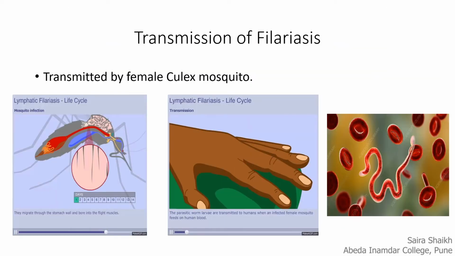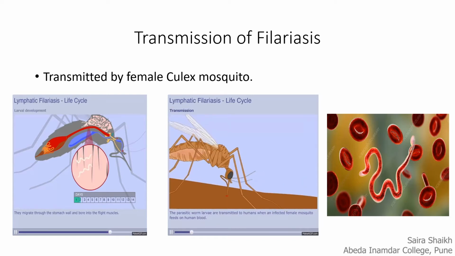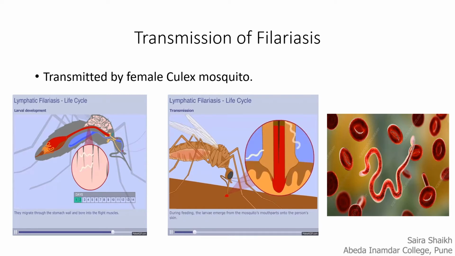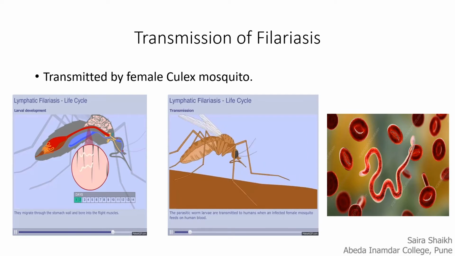Mosquitoes depend upon vertebrates' blood. The infected mosquito of filariasis, during feeding, releases the microscopic microfilariae into the healthy person. Look at these animated pictures for how the mosquito transfers these microfilariae, that is the microscopic worms, into the body of the human being.